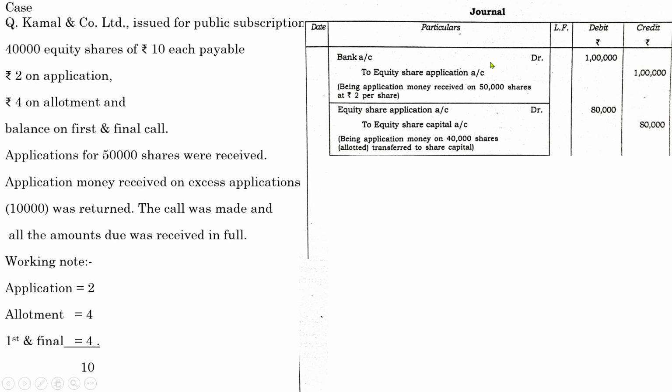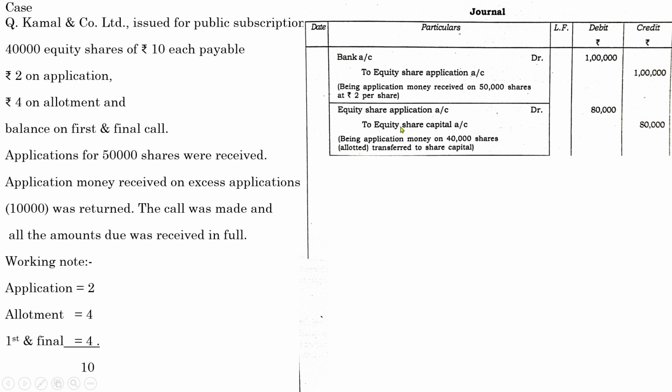In payment entry, the amount will be the actual amount received by the company with regard to issue, not with regard to the number of shares issued. But in the second case, the company will show the entry with regard to the actual shares held, because here the company can't show 1 lakh because the company holds only 40,000 shares. How are they going to show the amount of 50,000 shares? Actually, the company has only 40,000 shares. Here 50,000 means the company received the application money for 50,000 worth of shares. That is a concept. So here you have to show the actual amount of share capital. That is 40,000 into 2, 80,000.